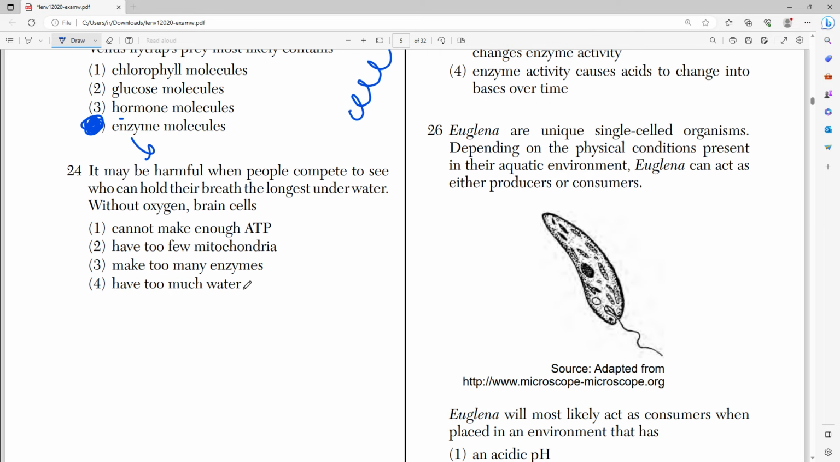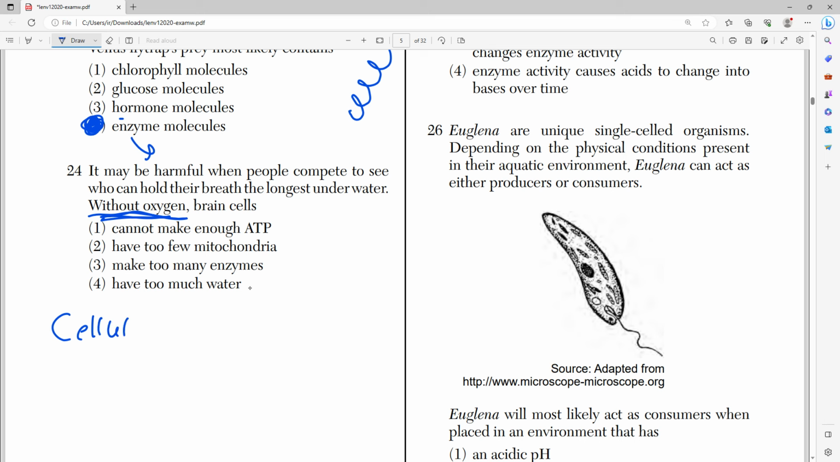Number 24 says it may be harmful when people compete to see who can hold their breath the longest underwater without oxygen. Brain cells. Well, think about it. What cellular process needs oxygen?